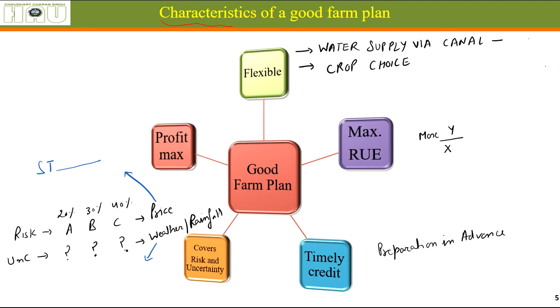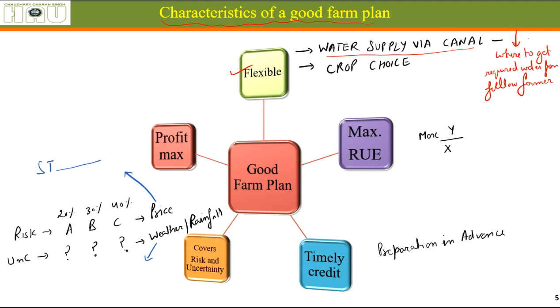Now, what are the characteristics of a good farm plan? A farm plan should be flexible, so that we should be able to change our farm plan as and when the need arises. Let's say the water supply via canal on which the farmer was dependent has reduced. So he had already planned where to get the required water from. Let's say he must have talked to a fellow farmer who has a tube well to supply water at these times. He had talked to them in advance.